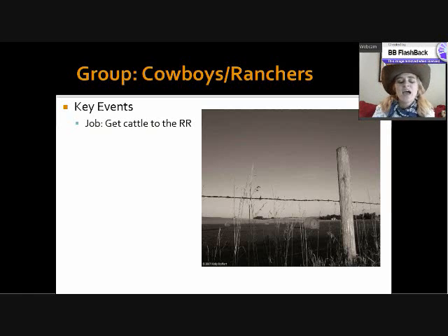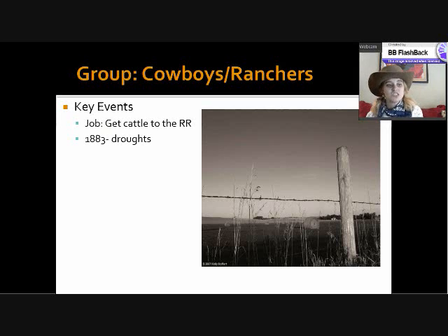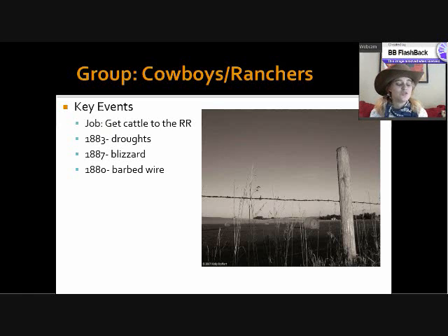And what happens, in order to kind of bring an end to this, is in 1883, there's a series of droughts, which makes it hard for the cows to actually survive. The weather gets really bad. There's massive blizzards, other bad storms that happen in the late 1880s that really inhibit the ability to get those cows up. But really what tips it off is the invention of barbed wire.